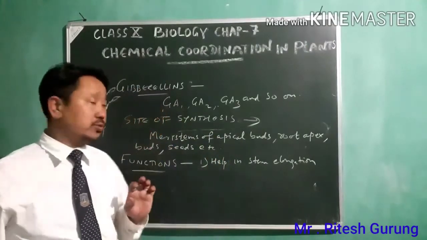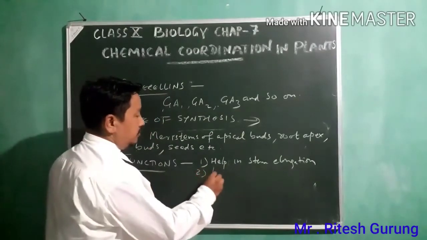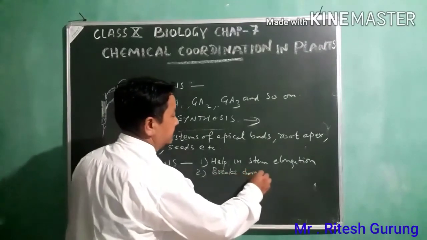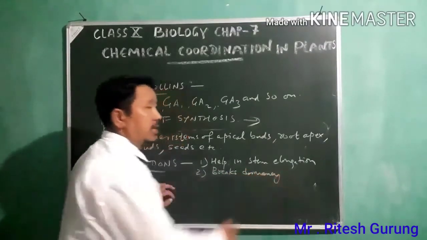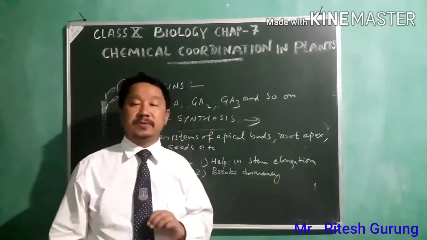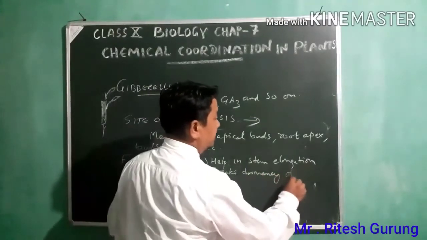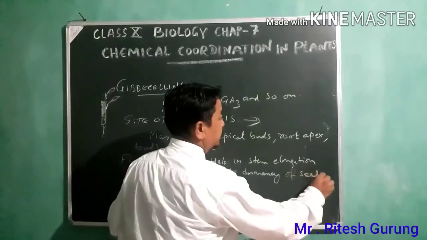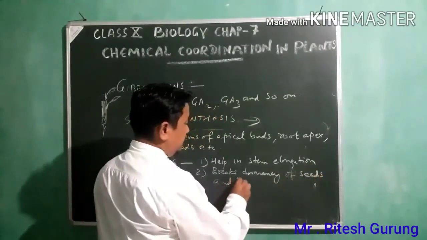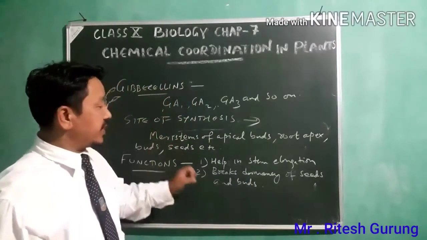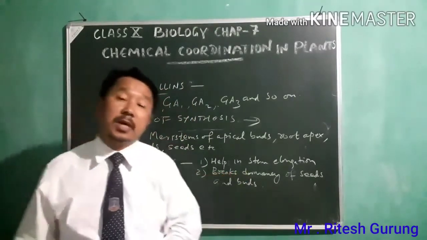Number 2, it breaks dormancy of seeds and buds.